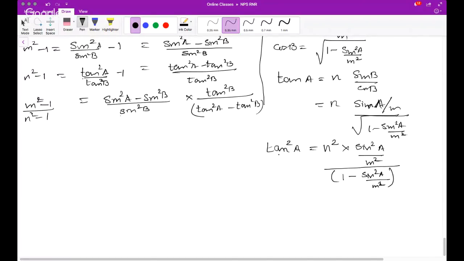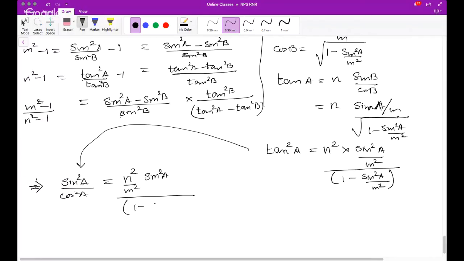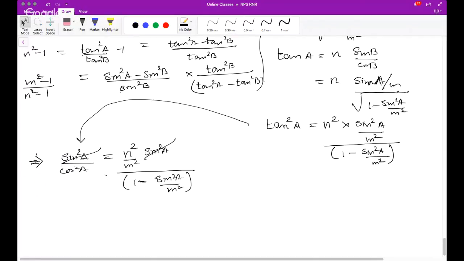Okay, so let's now simplify this. Tan square A can be written as sine square A upon cos square A. This is equal to n square into sine square A by m square whole divided by 1 minus sine square A by m square. If you see, this sine square A and this sine square A will go off.